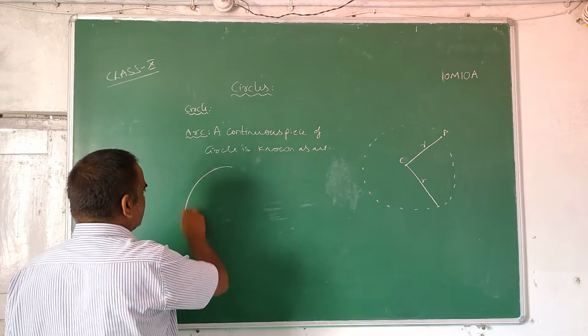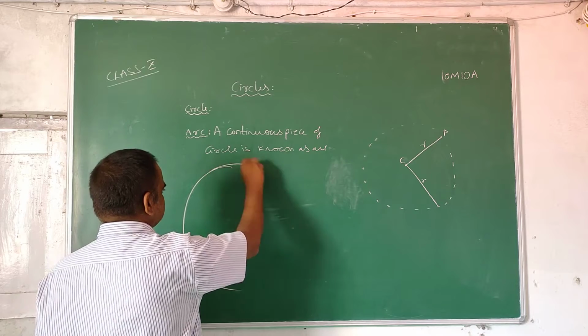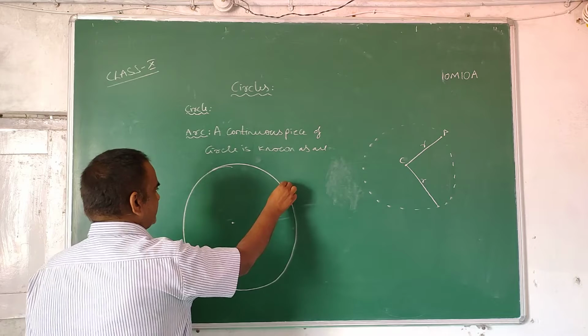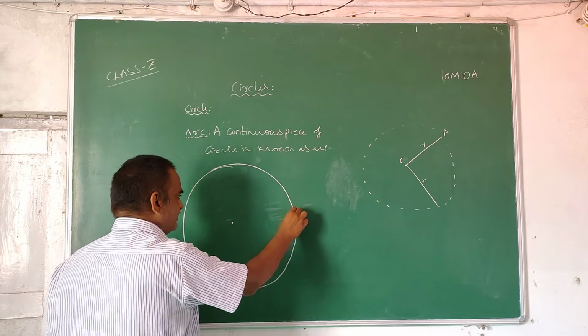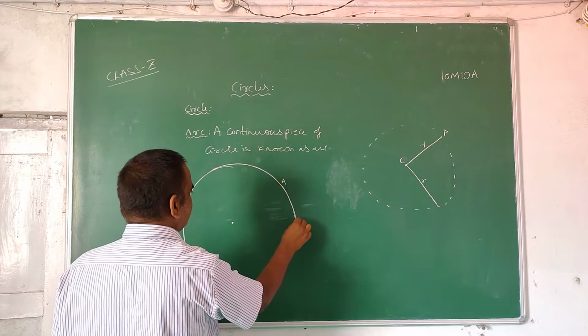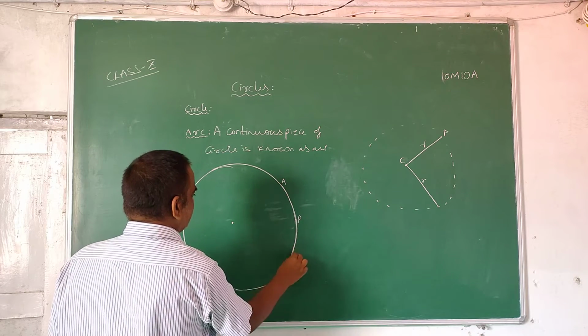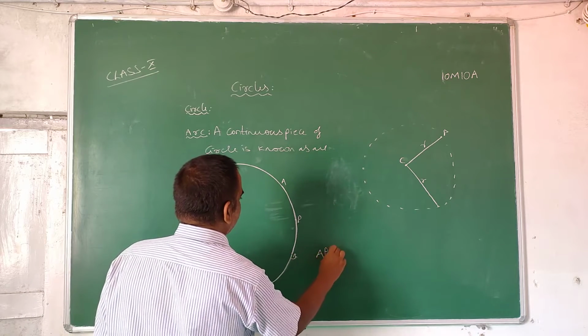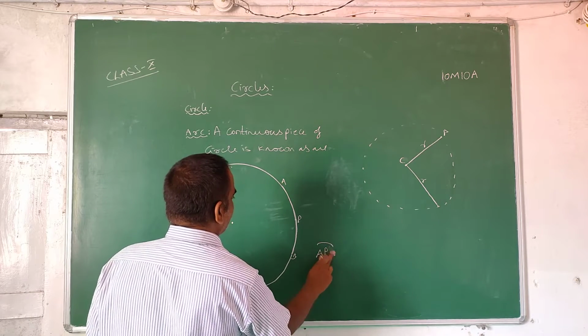See, this is a circle. From here to here, say you are taking a continuous piece, say APB. The continuous piece of this circle APB is known as arc APB, and you can denote it like this.